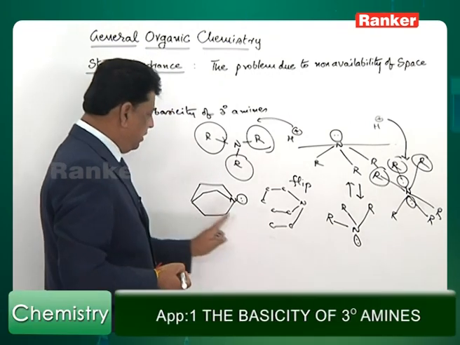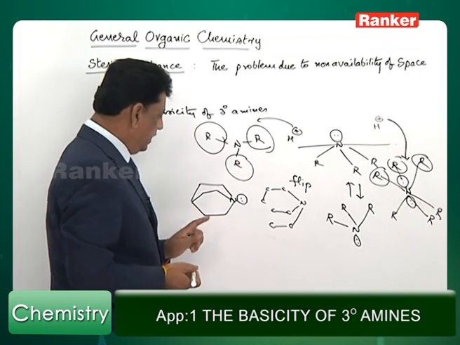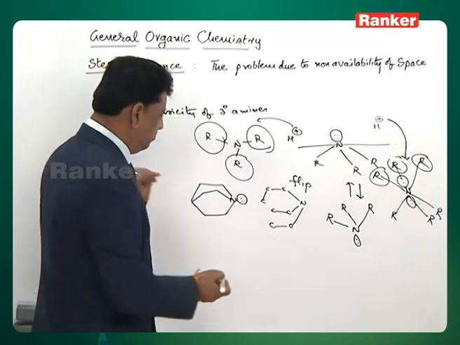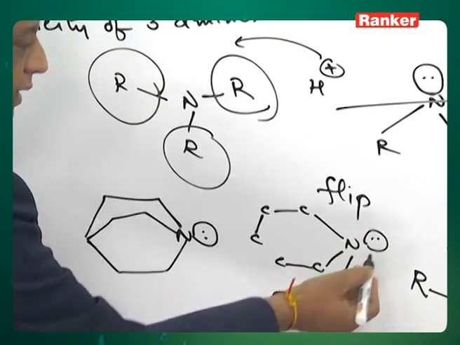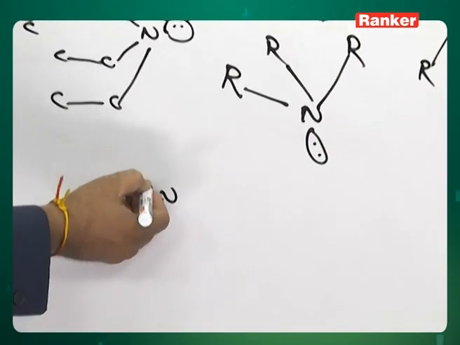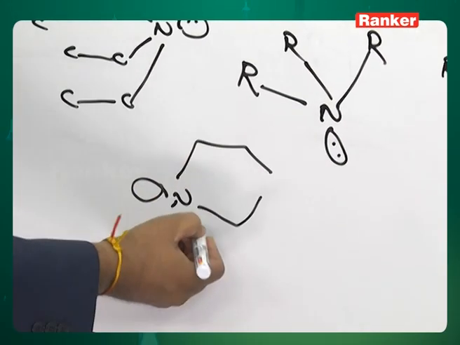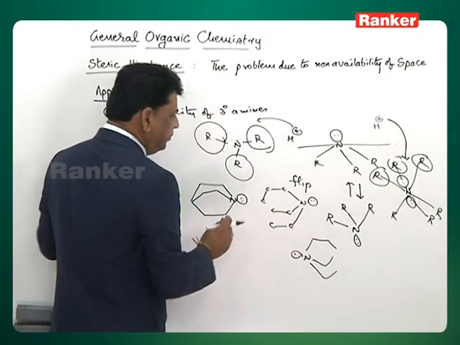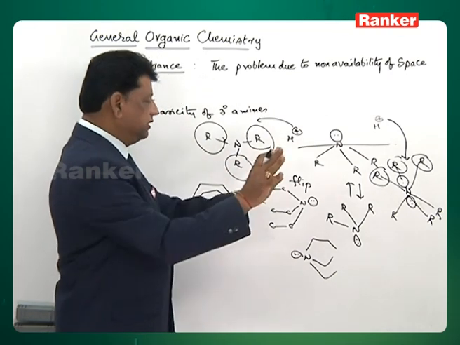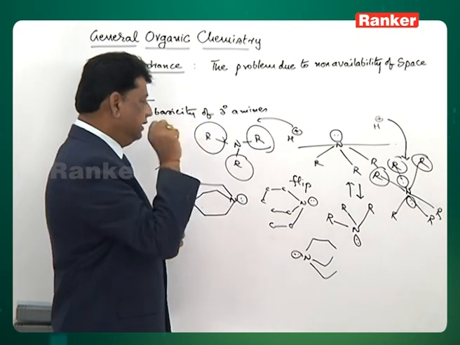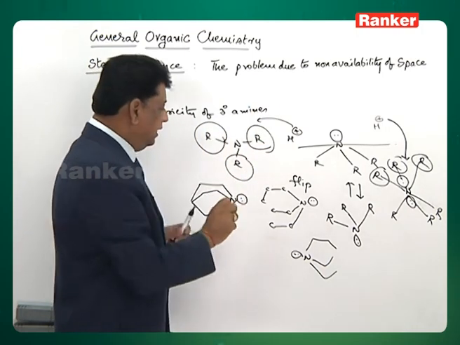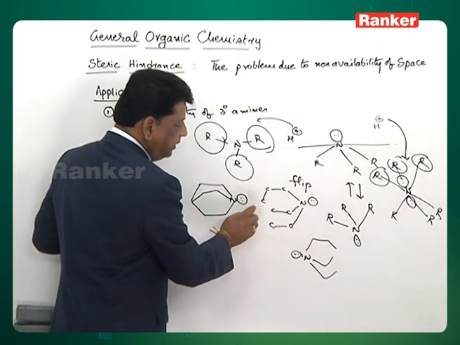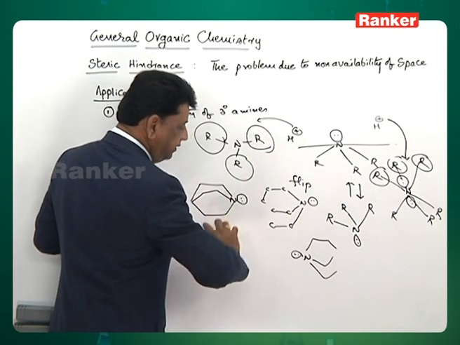These also have the same number of carbons. So we cannot argue that one has more carbons, the other less. Same number of carbons, the inductive effect is the same. But in this compound what is happening is the cloud can come this side and the alkyl groups may go that side. So if a proton approaches this N, all alkyl groups will go that side and push away, just like a crab will push away an insect if it is coming closer. Like that, these alkyl groups will be moving from that side to this, because they are not attached at the back side. They are open alkyl groups, therefore they can flip this side, that side.